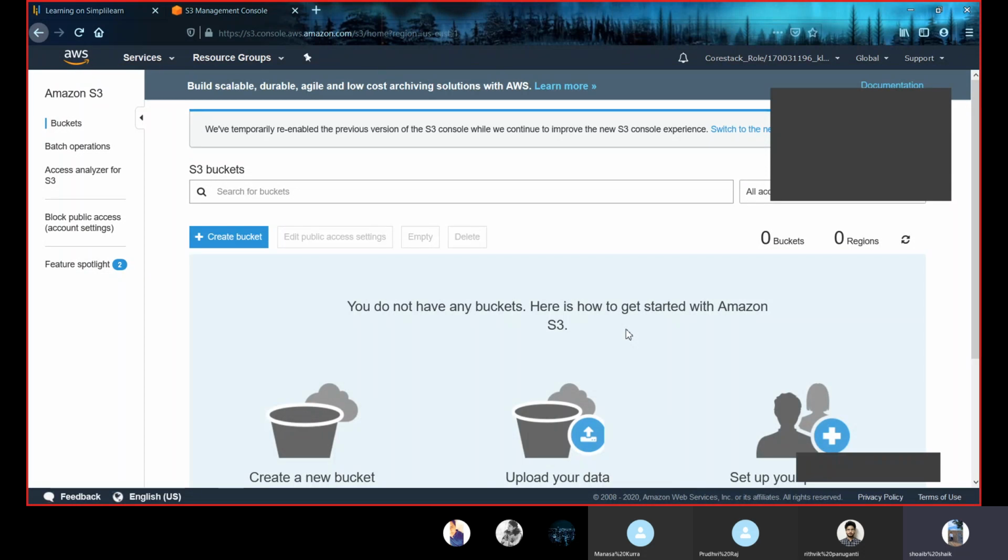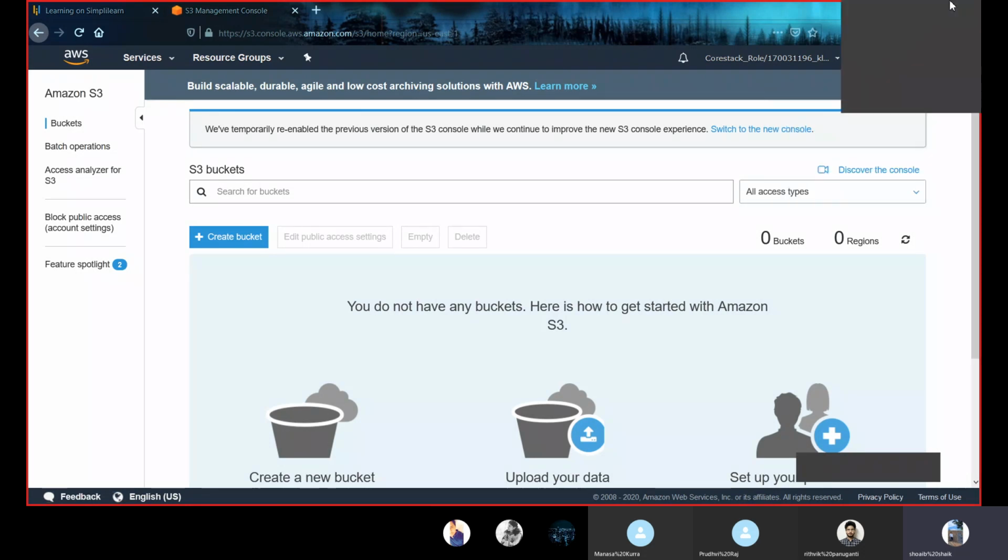Now, this allows customers of all types and all industries, and any amount of data can be stored and protected using this Amazon S3 service. So as you can see here, when you get into storage service, then you'll be clicking S3 simple storage service, then you'll be redirected to this dashboard of Amazon S3. Here you can create bucket, you can do batch operation, you can access analyzer for S3. We can view all the things. Generally, this is used to host website.